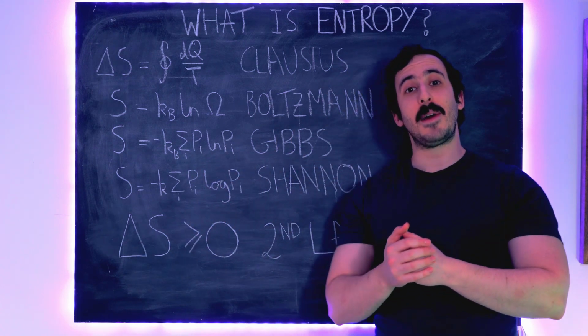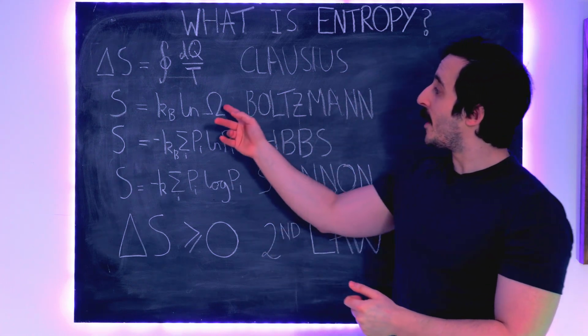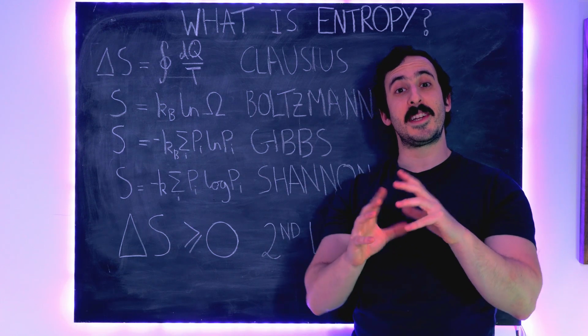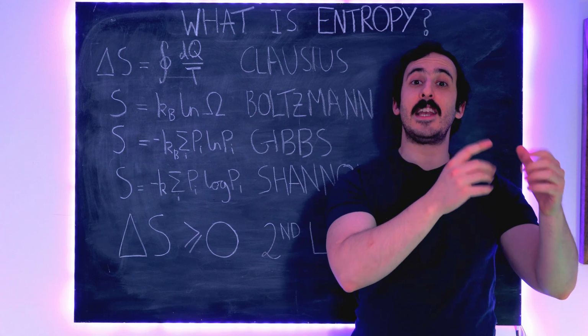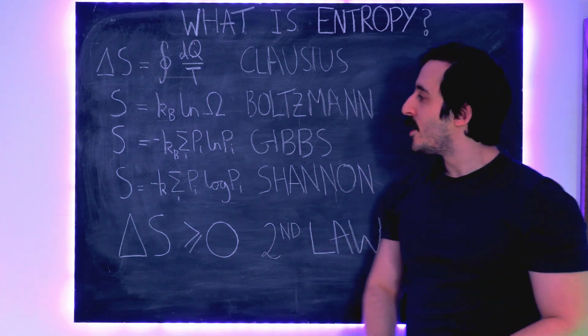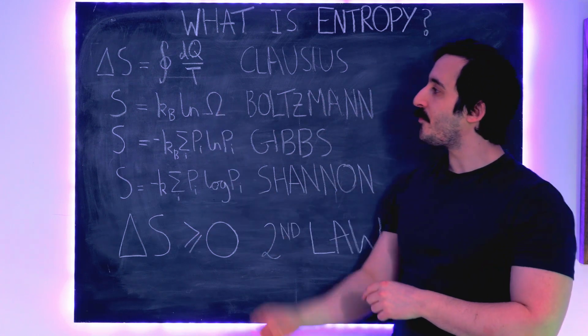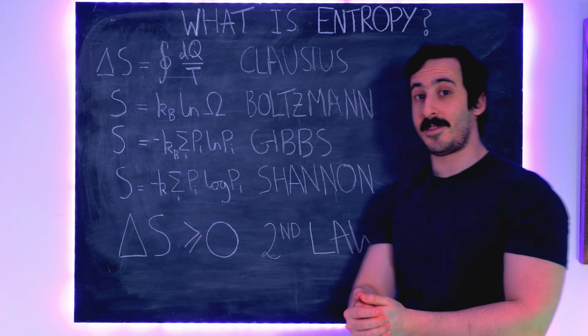So if I have my system at some temperature, volume, and pressure, then omega is the number of individual arrangements of particles which my system could have, which each would give rise to that value of temperature, volume, and pressure. So the greater the number of compatible microstates, the greater the omega, the greater the entropy. And that's the statistical definition of entropy.